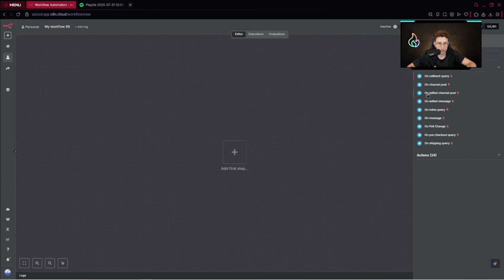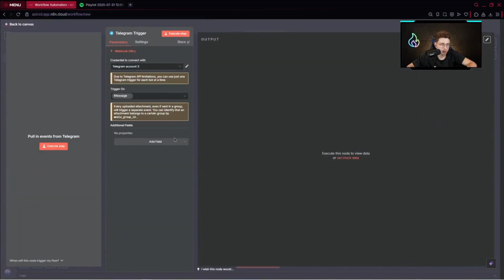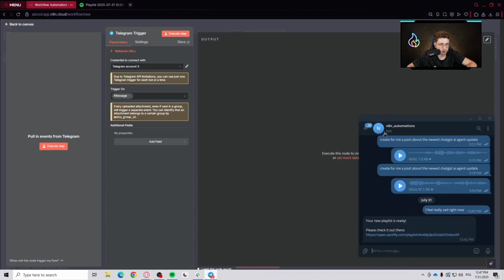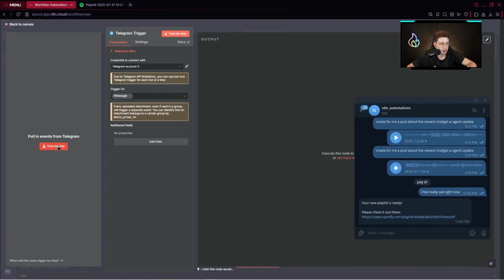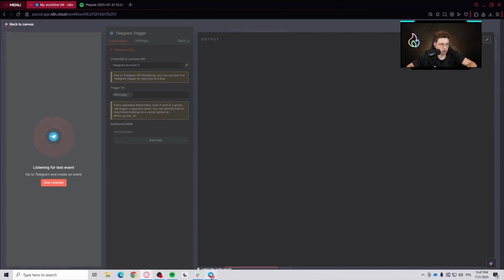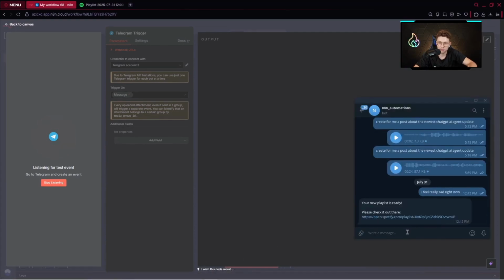I'm choosing Telegram as a message checker. Here inside my bot, I will be checking for a message, and instantly I can execute the step. So let me go ahead to my Telegram. Here I can execute the step and type something. Oops, I need to enable it first. And I can type something like, I feel really motivated right now. Or you can type, give me songs. Or even, I'm going to the gym right now.